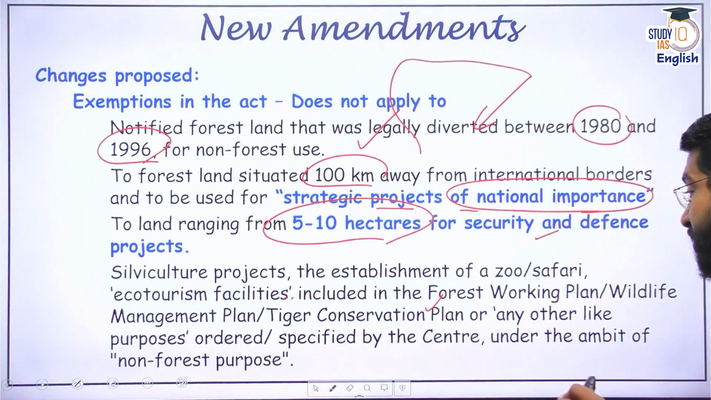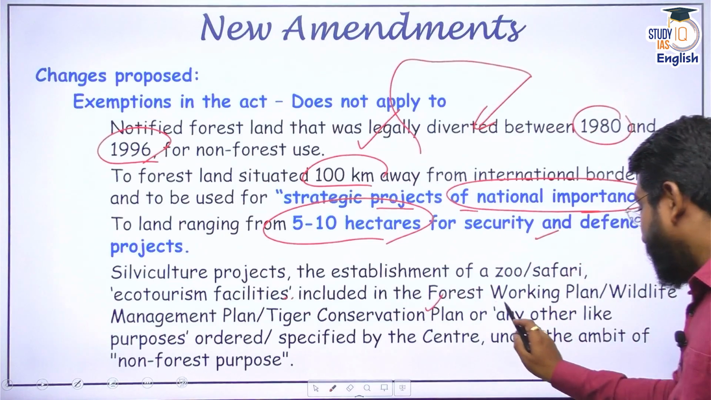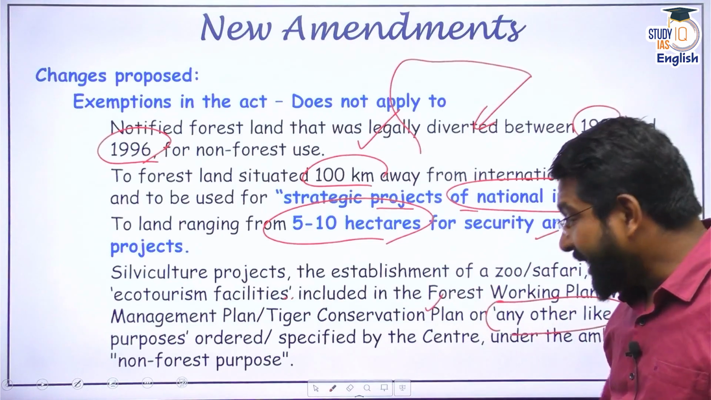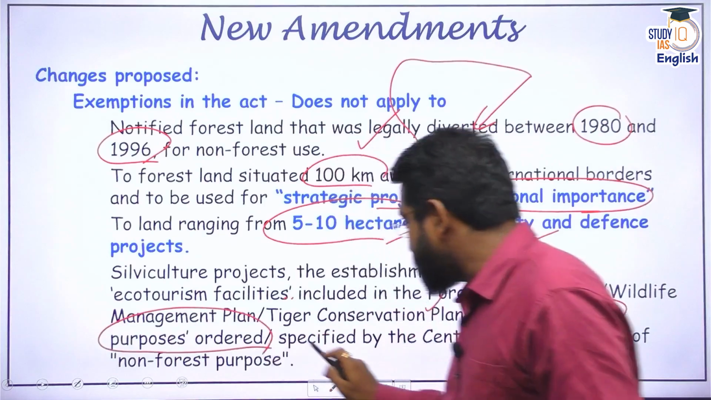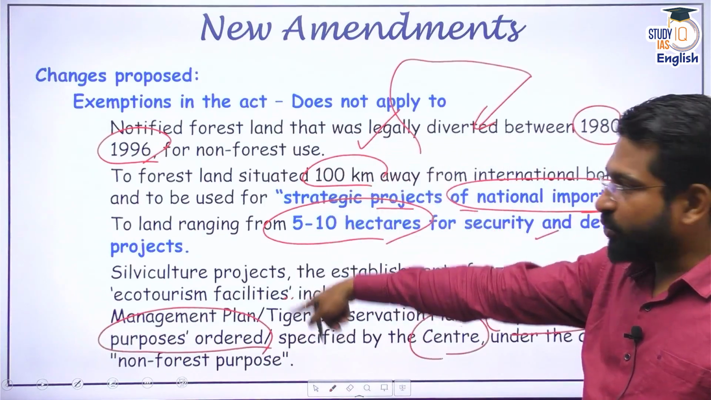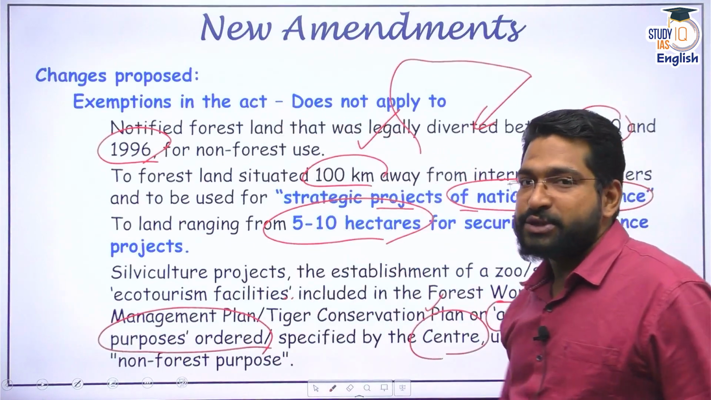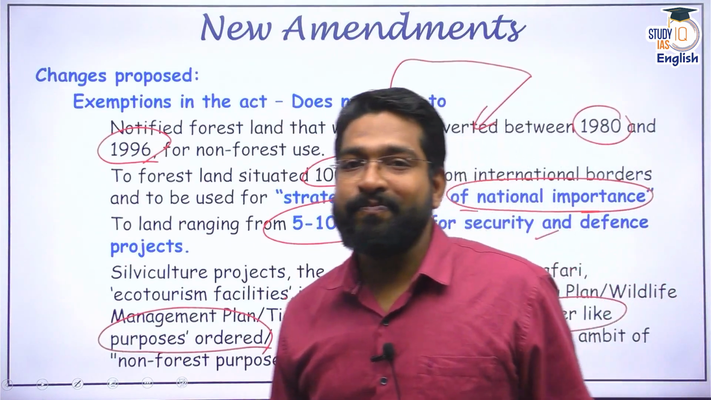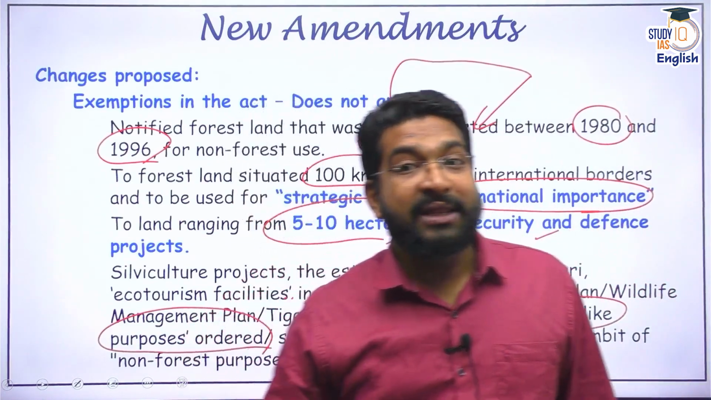There is one more clause. Please focus on this. Any other like purposes ordered or specified by the center under this particular act would be exempt from any sort of permission. So what are the issues with this?